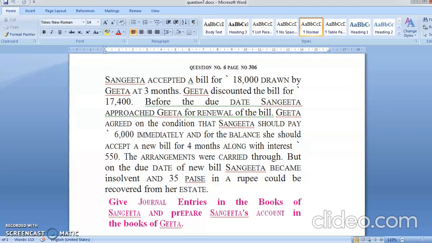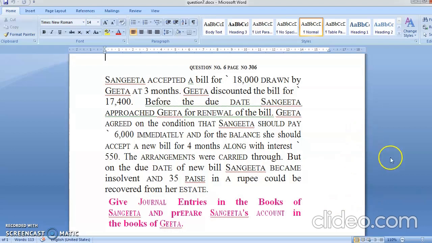The arrangement was carried through, but on due date, Sangeeta became insolvent and 35 paise in a rupee could be recovered from her estate. Give the journal entries in the books of Sangeeta and prepare Sangeeta account in the books of Geeta. Now see, these are two separate things. They're asking you to give journal entry in the books of Sangeeta. So first we'll do the journal entry in the books of Sangeeta.